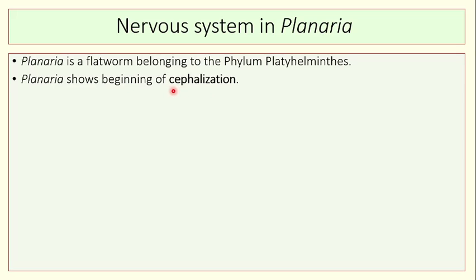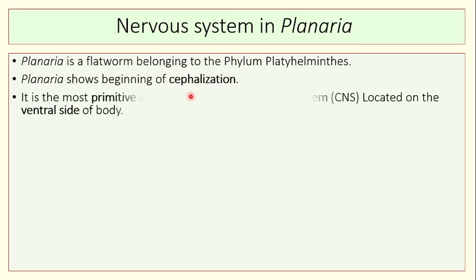So here slightly centralized control is observed in the nervous system. It is the most primitive animal with a central nervous system located on the ventral side of the body. So initially, as organisms started their evolution, they showed their nervous system on the ventral side of the body.